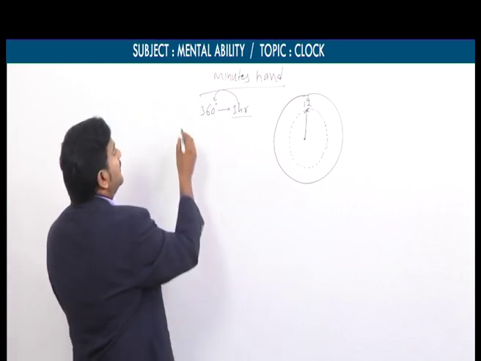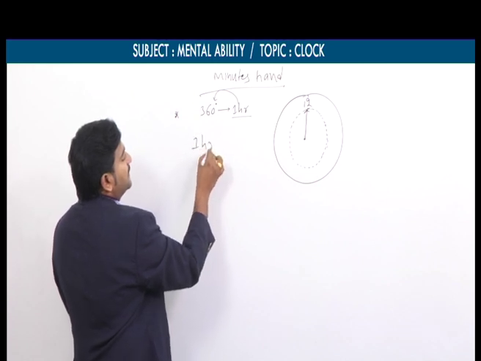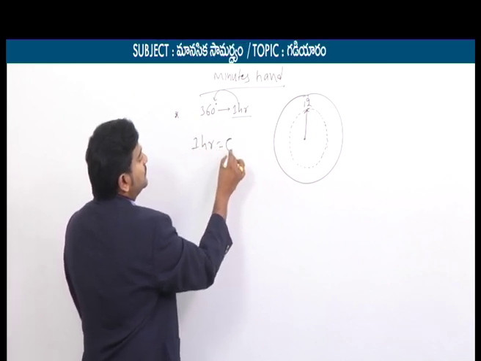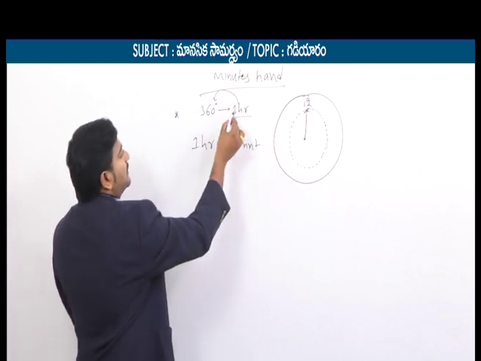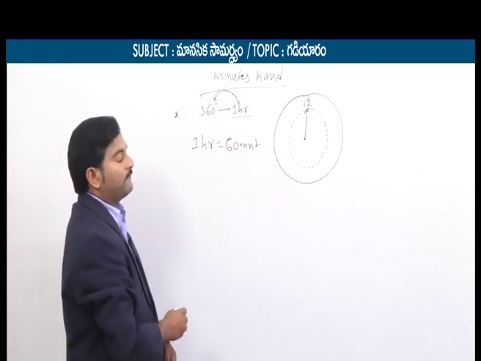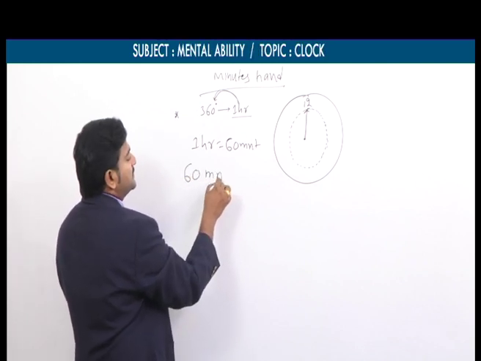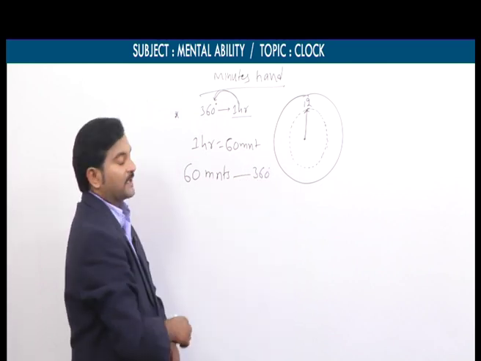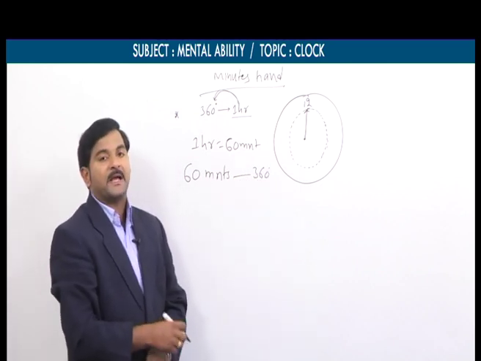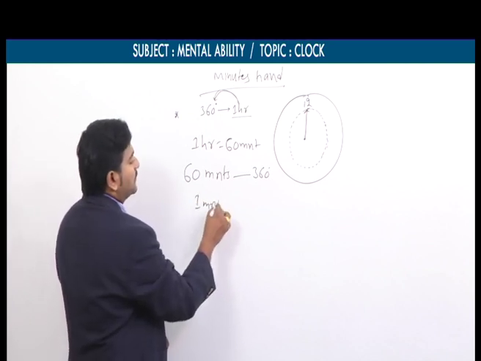As we already know, 1 hour is equal to 60 minutes. If the minute's hand makes 360 degrees in the span of 1 hour, it makes 360 degrees in the span of only 60 minutes. For 1 minute, how much?